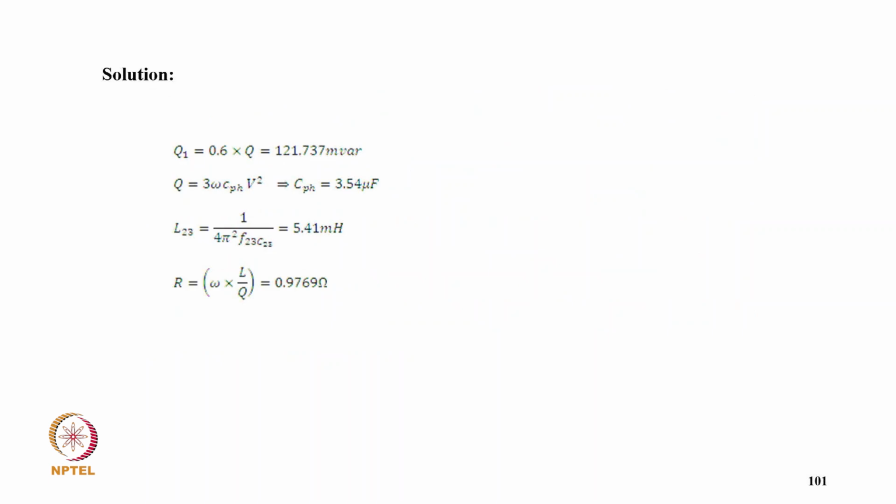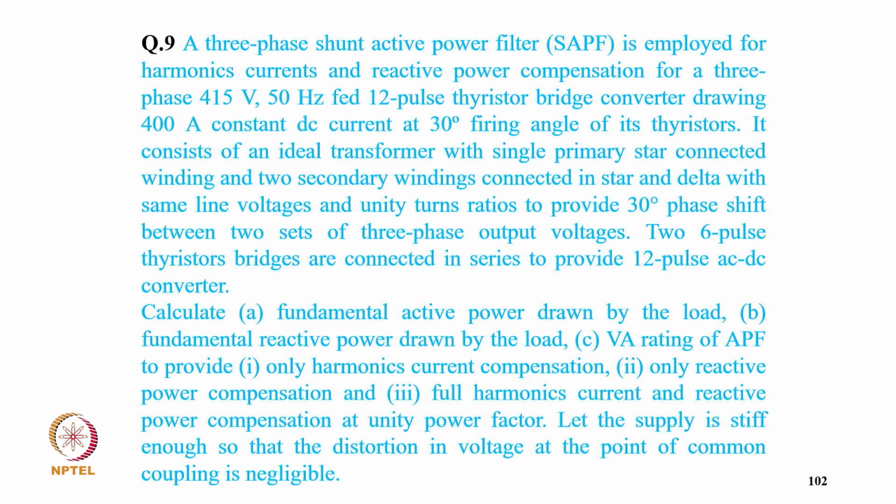So now, as a solution, Q1 is 0.6 Q, that is 121.73 MVA, and Q equal to 3 omega CPH V square, so CPH equal to 3.54 microfarad, and L23 is 1 upon 4 pi square F23 square C23, that is 5.41 millihenry, and R equal to omega L upon Q, that comes 0.9769 ohm.